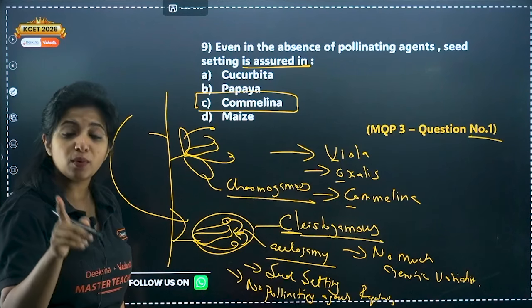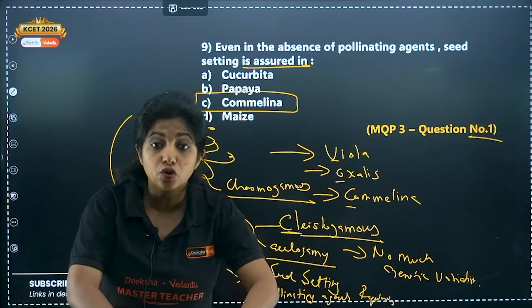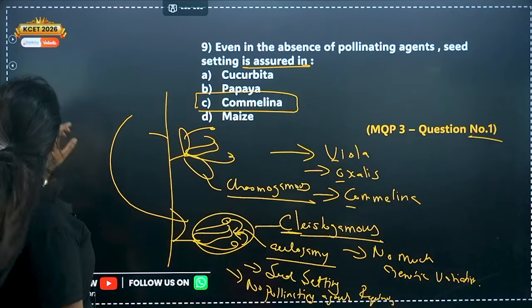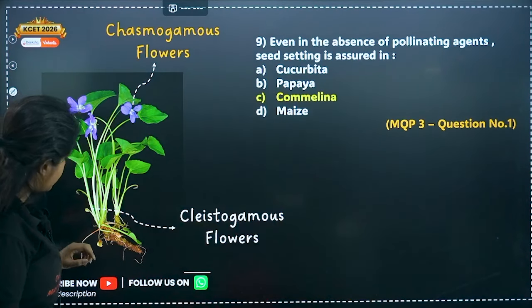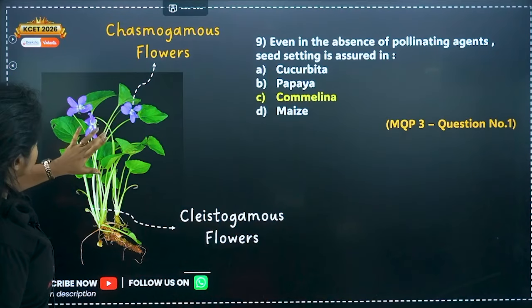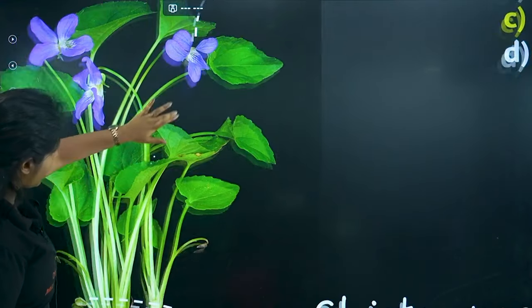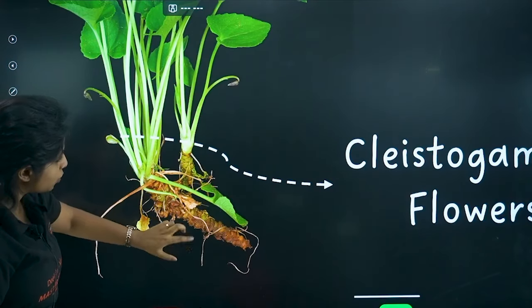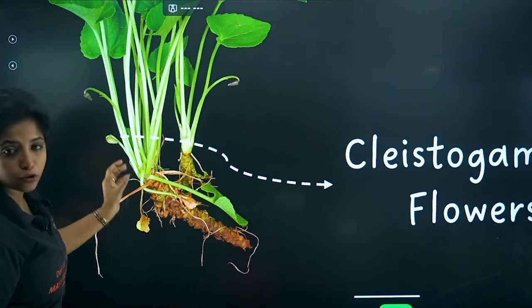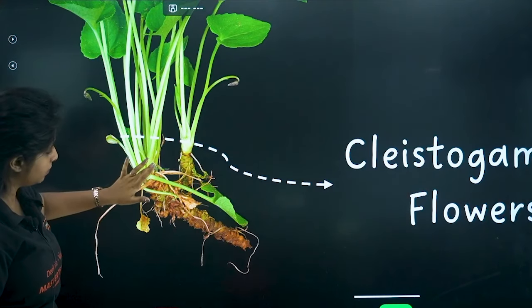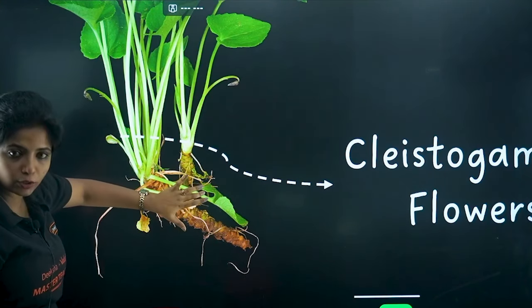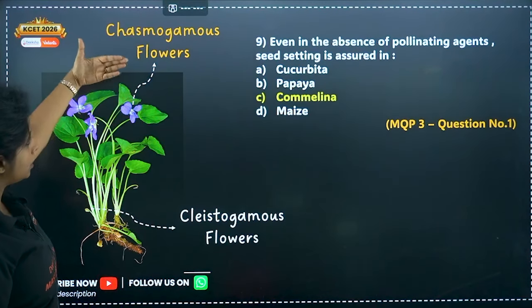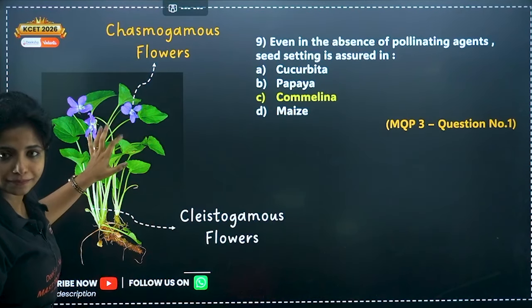And usually remember, clistogamous flowers are more towards the root within the soil, or might be just above the soil. I think I have a picture of it as well. Yes, I have the picture. So these are the open flowers that you have, and these are the closed flowers that you can see. It's mostly towards the root as well, but sometimes it's there at the top also. Okay. So sometimes it can be towards the root of the rhizome region, but the chasmogamous flowers are at the top itself. This is Commelina.